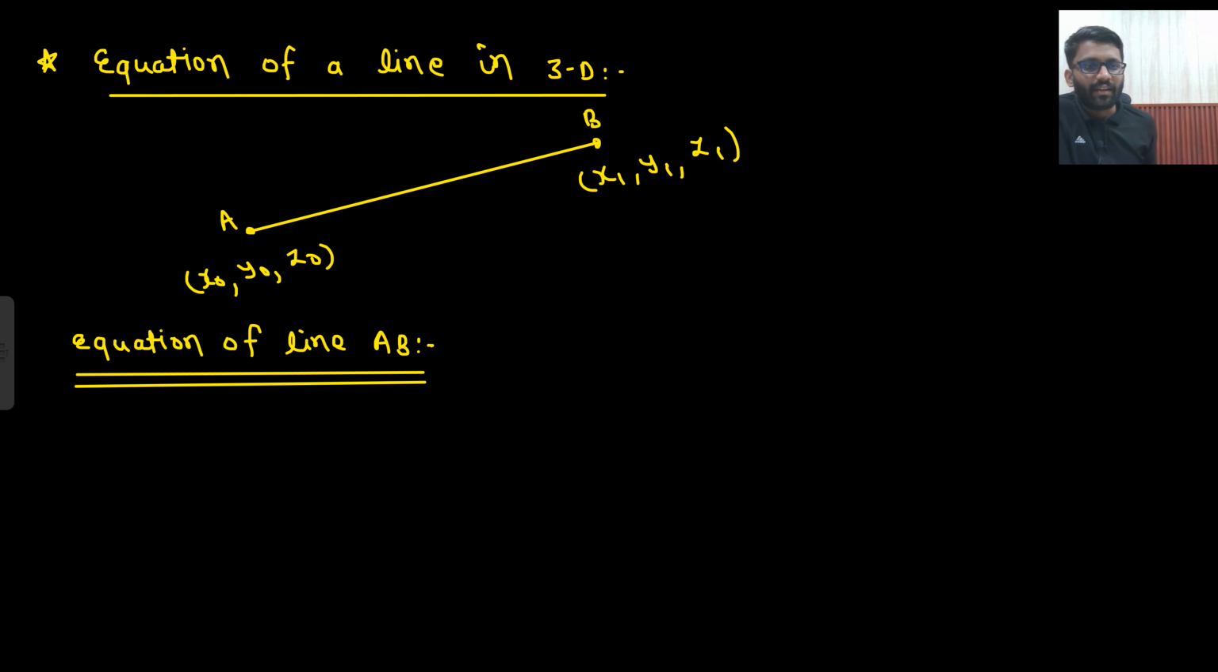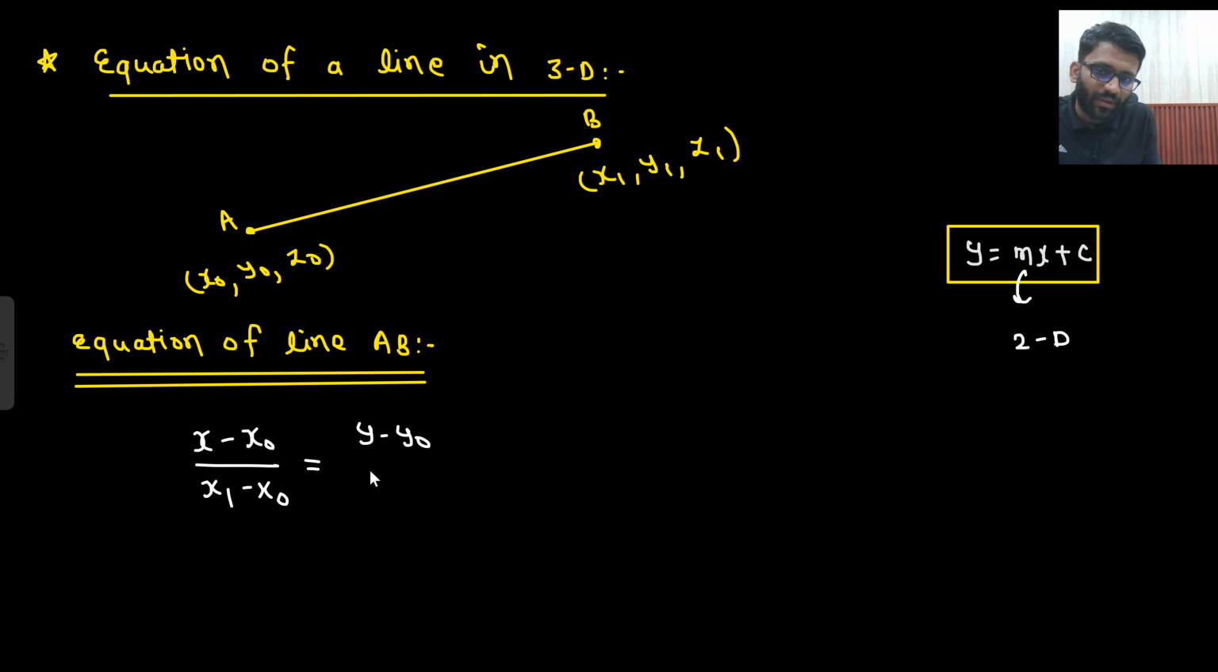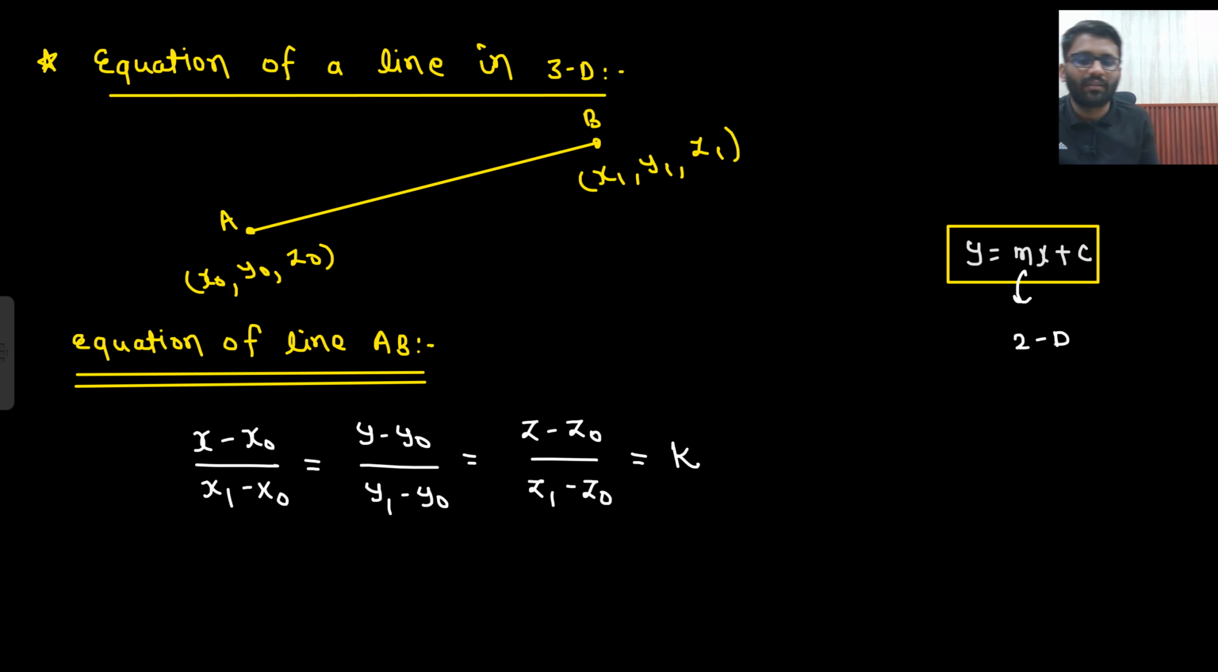Equation of a line in 3D. Equation of a line in 2D, you know. In 9th class we studied y equals mx plus c. This is the equation of a line in 2D. What is the equation of a line in 3D? That is written as (x minus x naught) divided by (x1 minus x naught) equals (y minus y naught) divided by (y1 minus y naught) equals (z minus z naught) divided by (z1 minus z naught) equals some constant k. That's it.